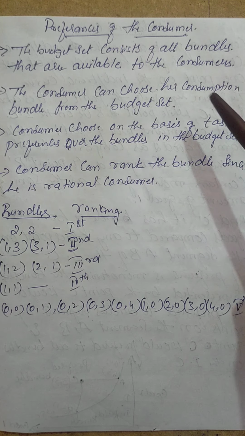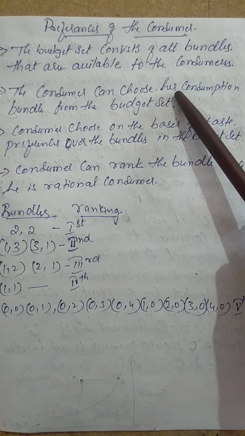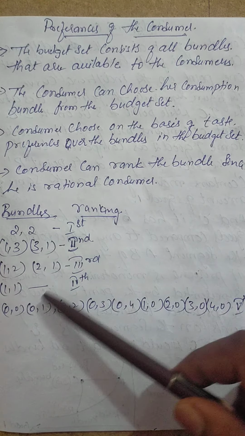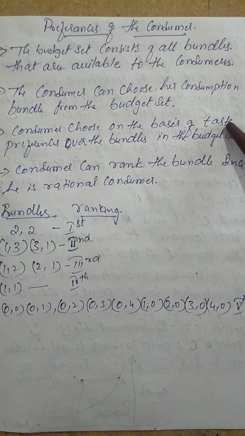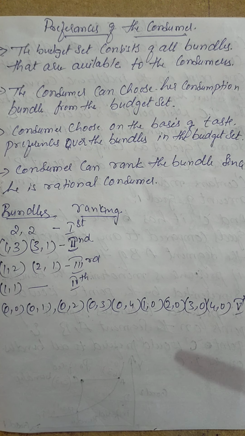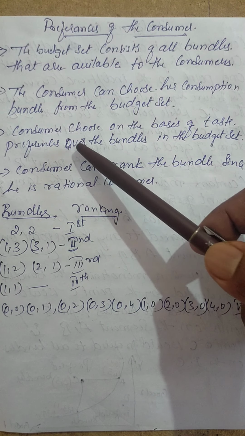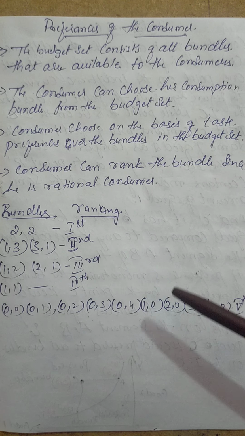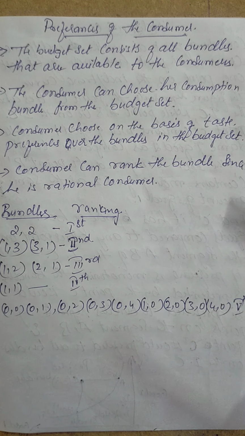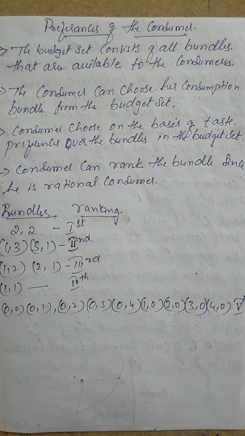His or her consumption level of any bundle will always depend on the taste of the consumer. Since he is a rational consumer, he has his own taste for the products, and also preferences over the bundles in the budget set. His taste differs from one person to another person. Based on that, this budget set is allocated for the consumers.